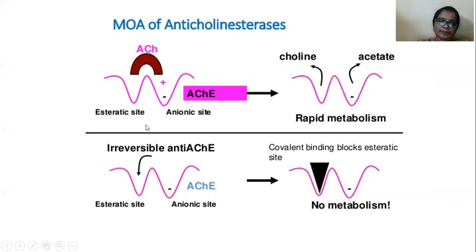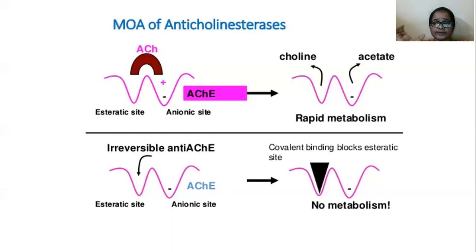The carbamylated enzyme reacts slowly, but it somewhat inactivates the acetylcholine. But the phosphorylated enzyme is unable to inactivate the acetylcholine.